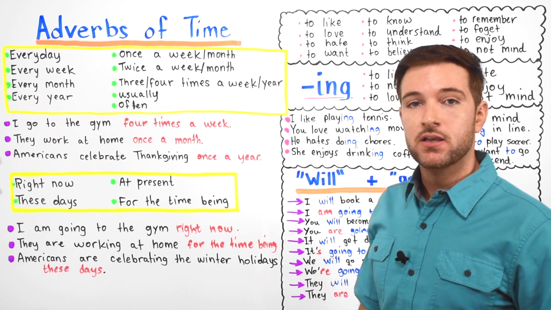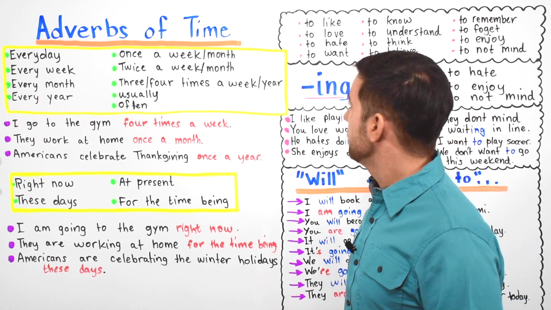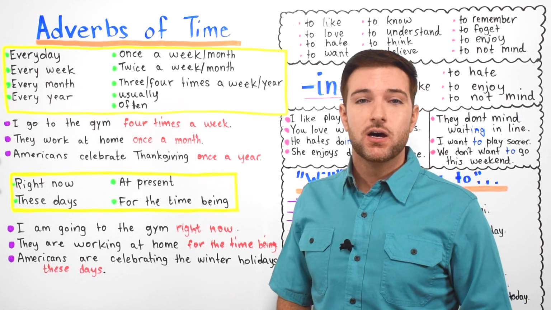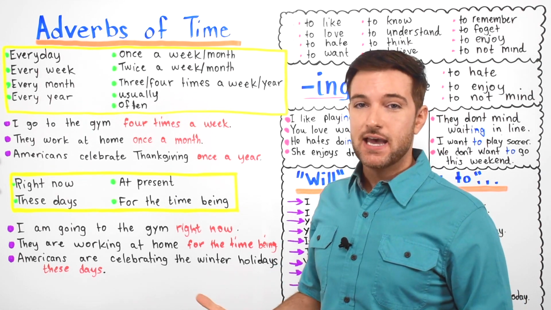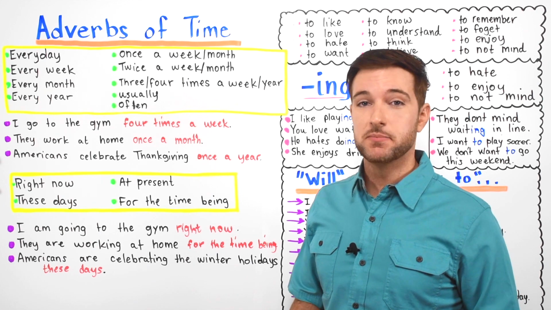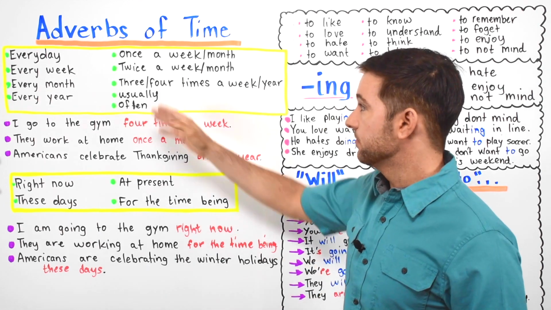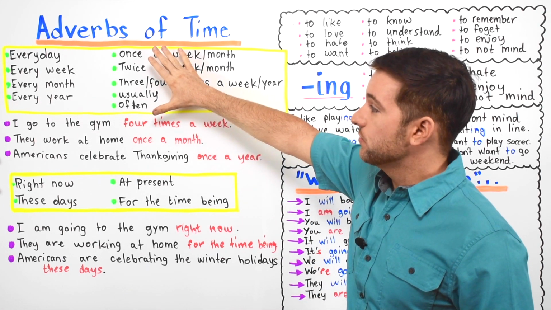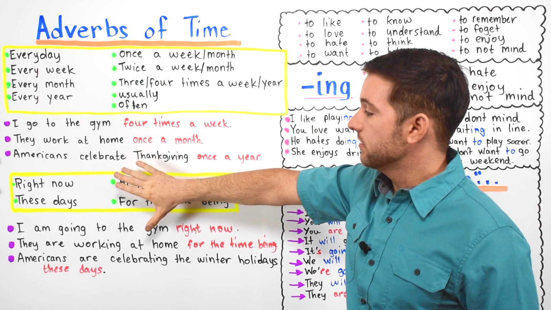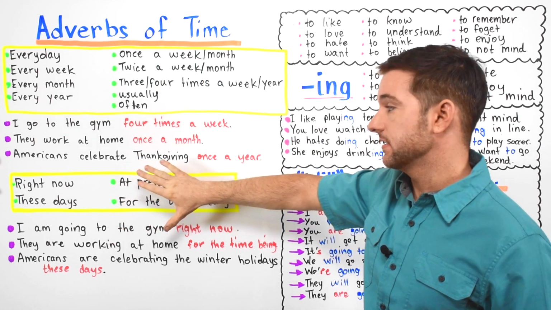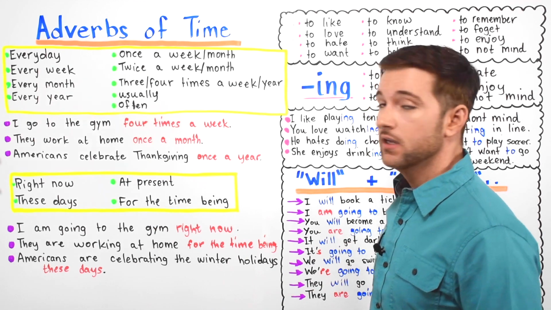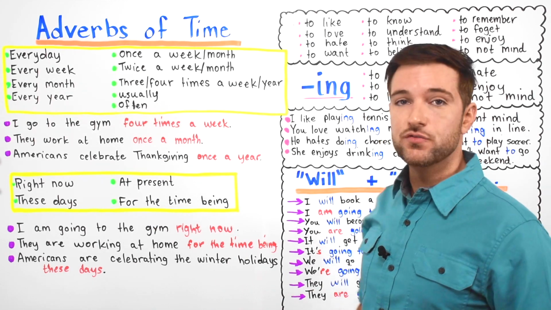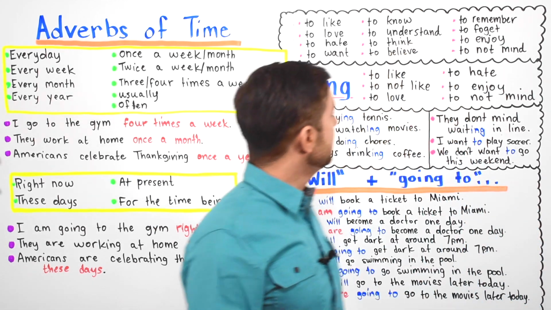All right, so let's go ahead and we'll move on a little bit. Whenever you're speaking, these are some of the adverbs that you can use to express the time and frequency. Okay, so again, these ones are used with the present simple, and these are used with the present continuous tense. Okay, all right, now let's move on to the next part, which is right here.